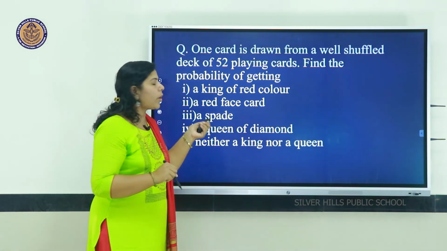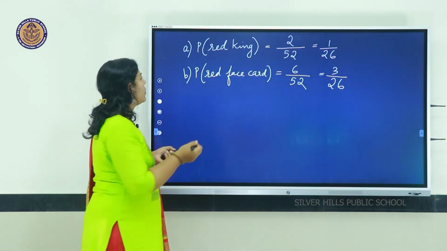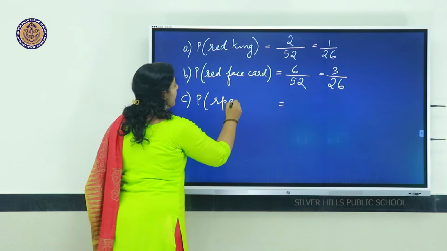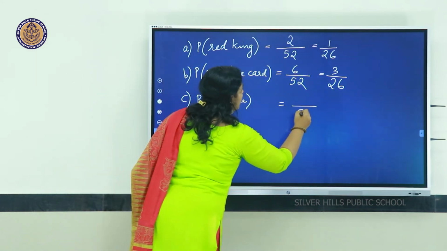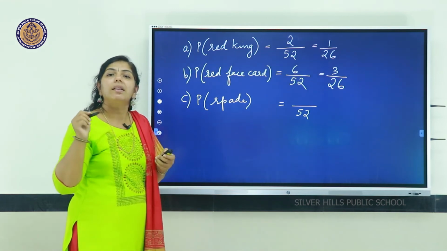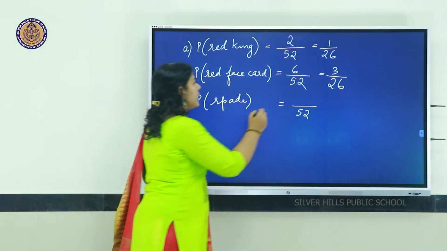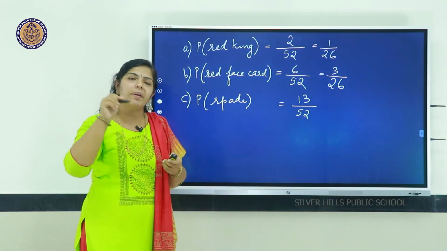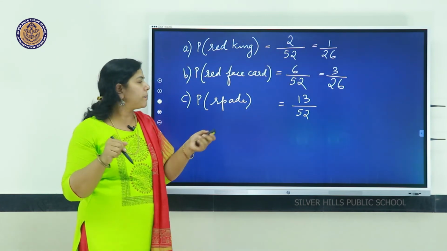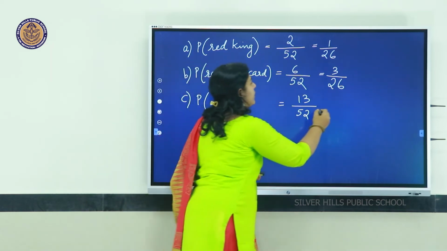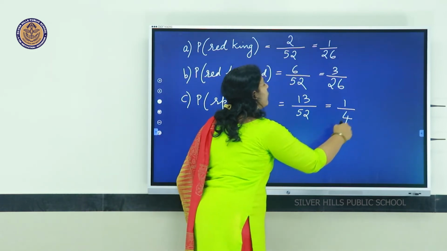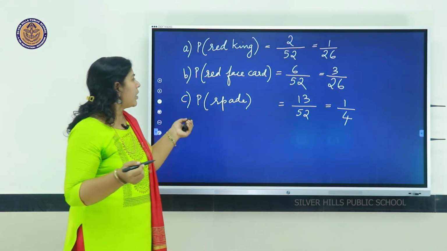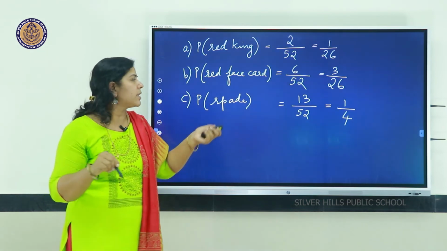So, you are asked the probability of getting a spade. Out of 52 cards, the probability of getting a spade is 13 chances, 13 spade cards are there, that is 13 by 52. 13 plus 13, 26 black cards, out of that spade is 13. 13 by 52 in the lowest form is 1 by 4, because 13 into 4 is 52. The probability of getting a spade is 1 by 4.